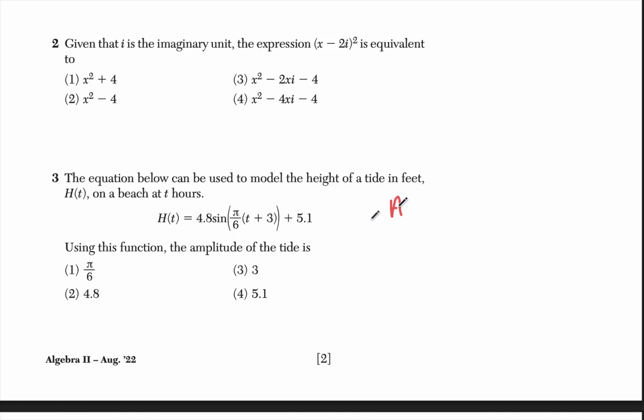You've got your amplitude, you have your frequency, and you have your midline. Use those 3 and see if you can figure out the 3 numbers. That's your hint.